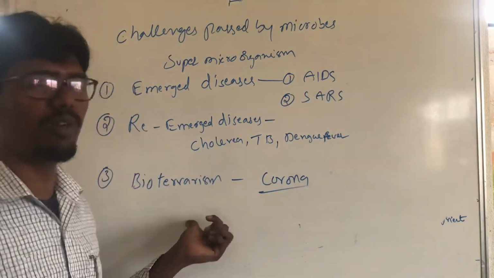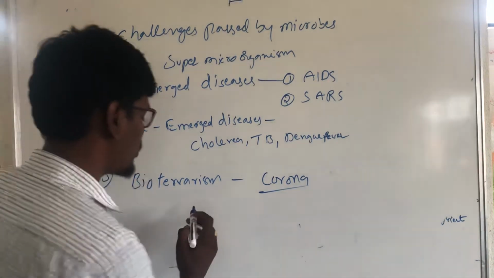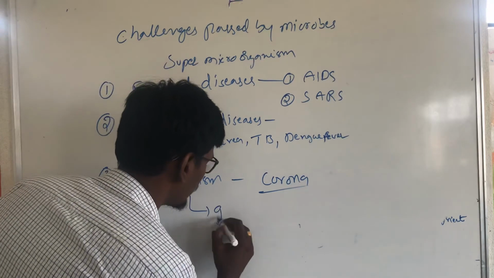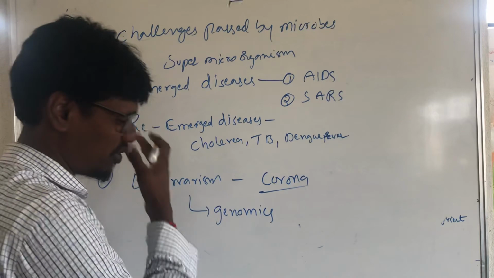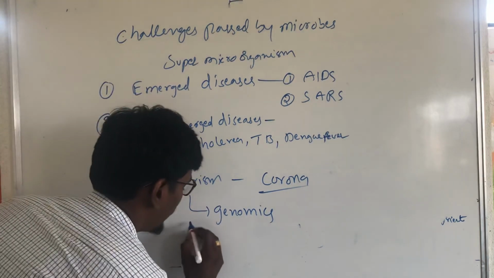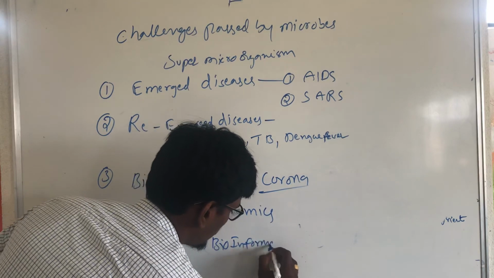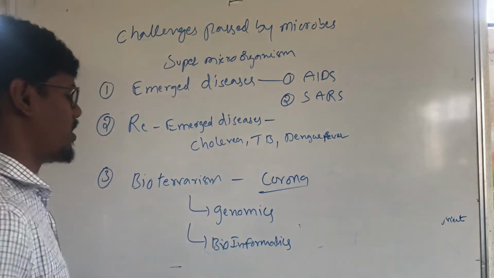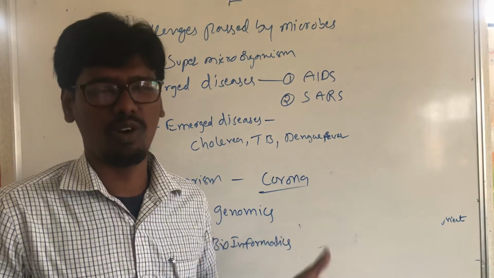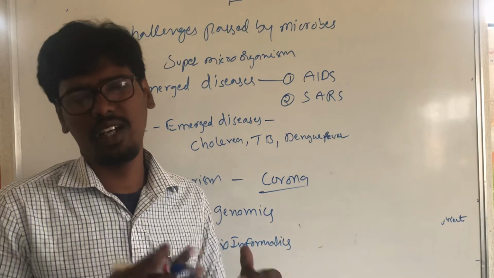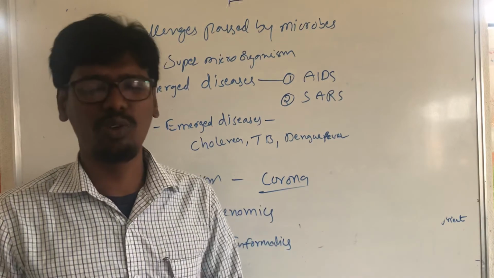Bioterrorism is prevented with two things: one is genomics and the other is bioinformatics. For example, we are discussing corona, which leaked from a lab and spread everywhere to kill human beings.